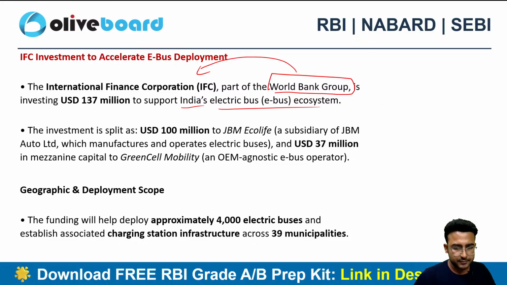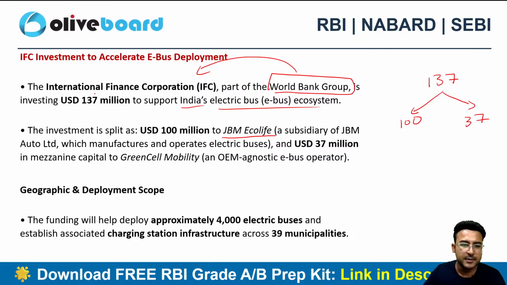So again, out of the $137 million, they are investing 100 million in this particular enterprise, JBM Ecolife, and the rest of the 37 million they are investing in the capital of Green Cell Mobility, right? Green Cell Mobility.